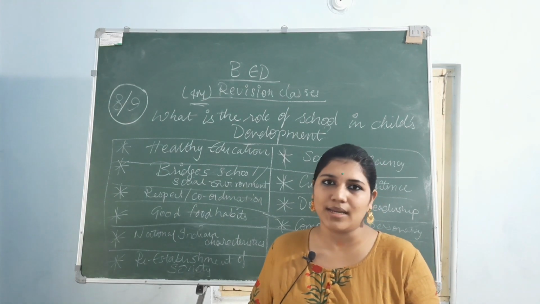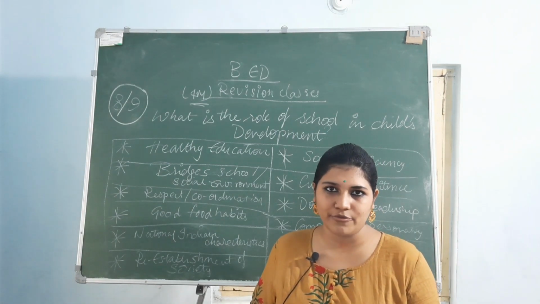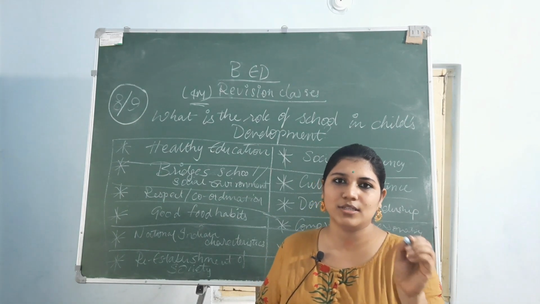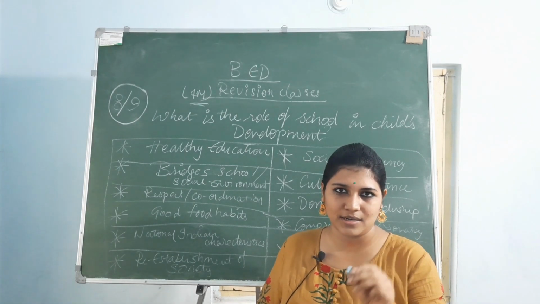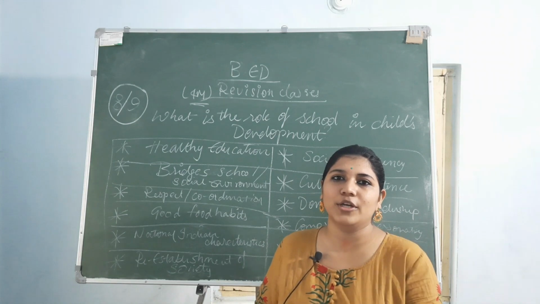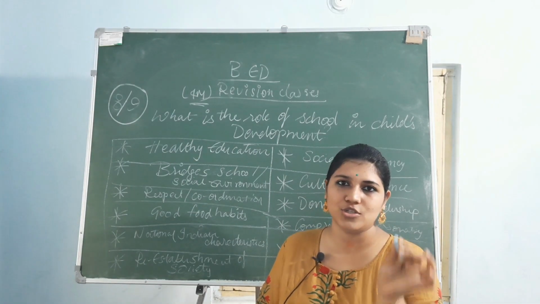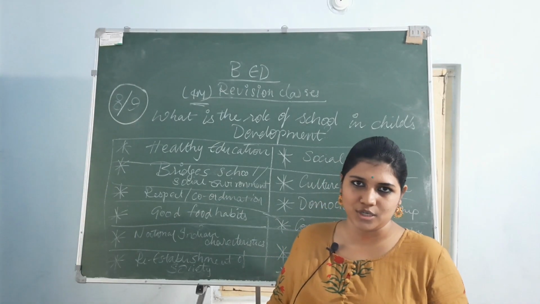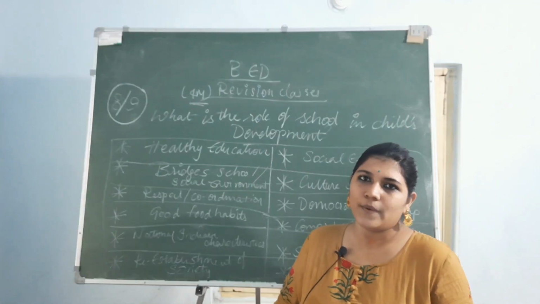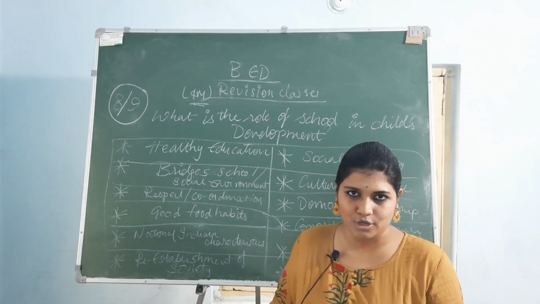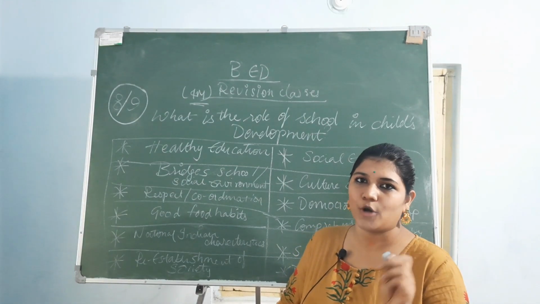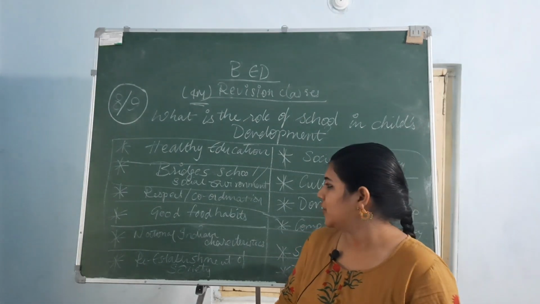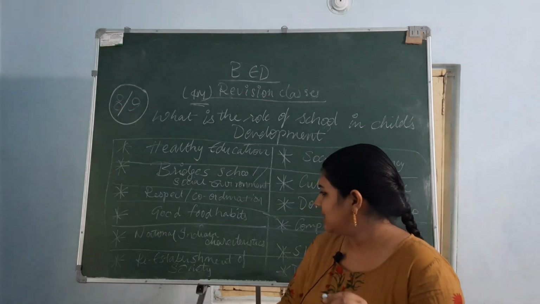Even if they are getting some unhealthy things like chips or junk food, they won't allow it to be eaten. Even if they bring their lunch box from house, if the teachers or the staff find them eating such junk food, immediately they are going to pull it out from their hand and throw it in the dustbin. So they are not allowed to eat junk food, at least at the school. In home, anyhow, the parents will take care of them, and when the school is also taking proper care about food habits, then we need not worry about the food habits of the children. Okay, then national Indian characteristics.